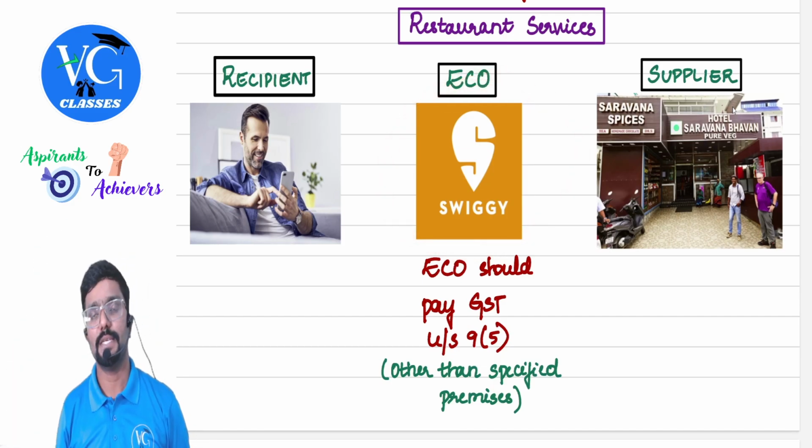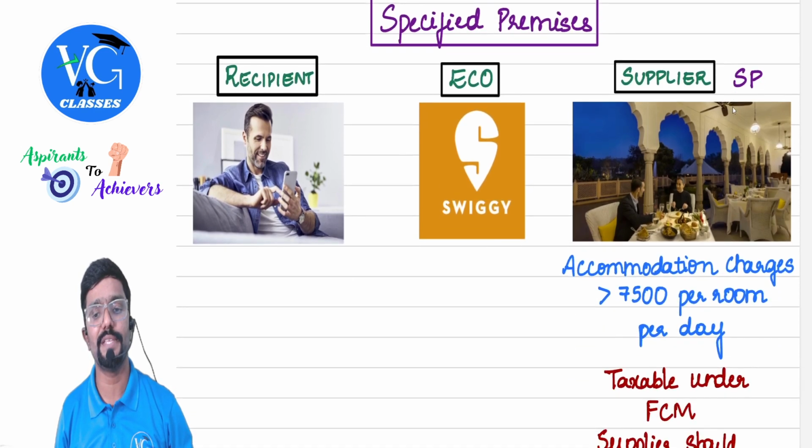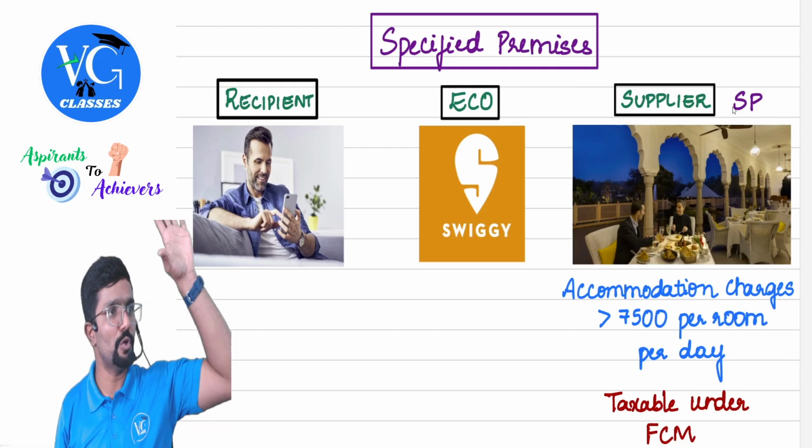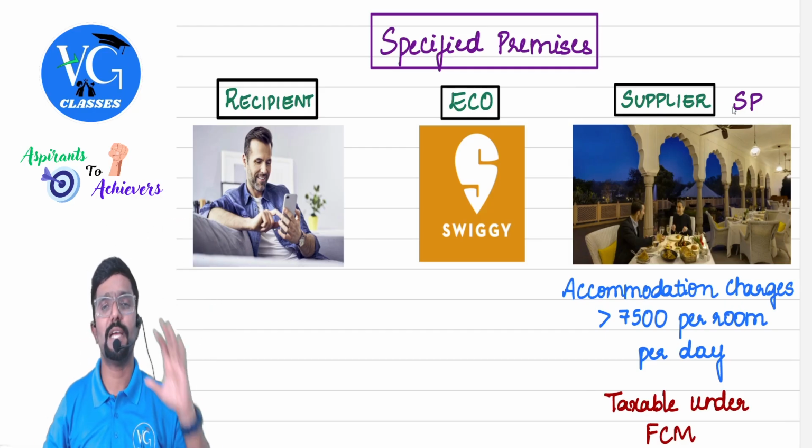Got it? Yes. Sir, what if by chance the supplier is a specified premises? Specified premises, they excluded there, no? What exactly is a specified premises? Guys, please pay attention.